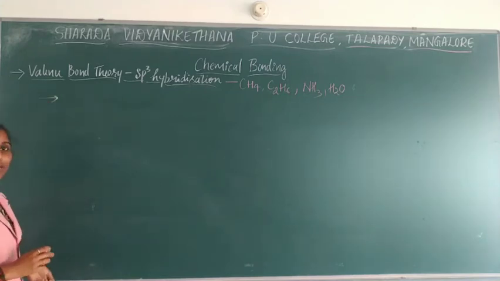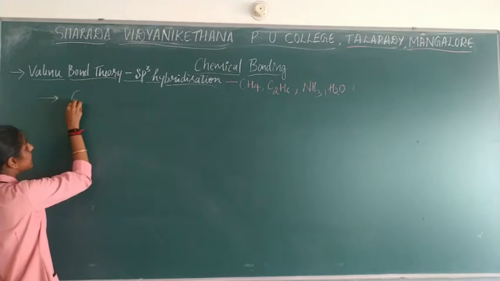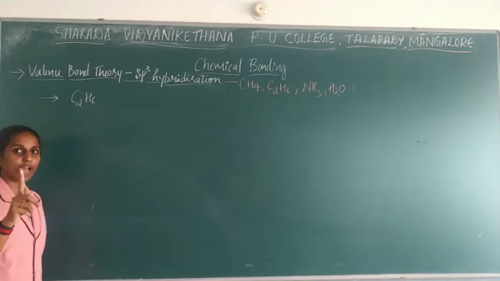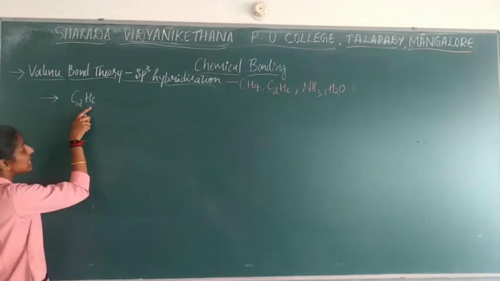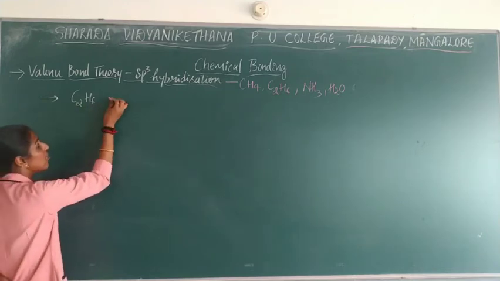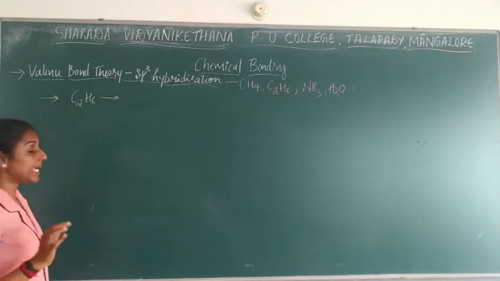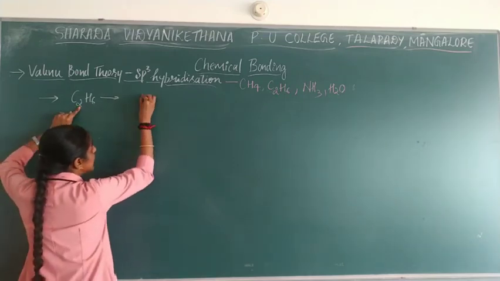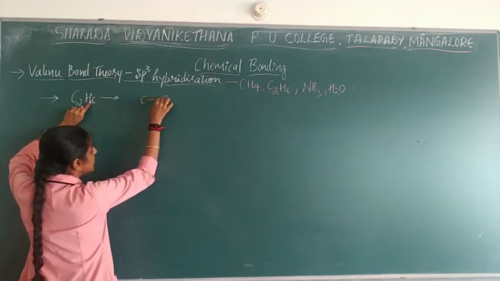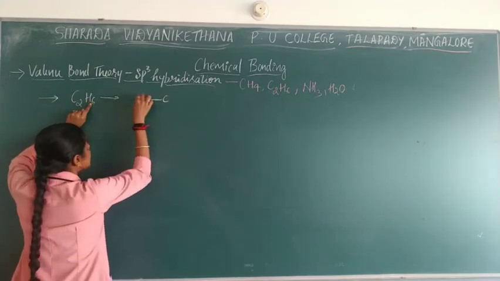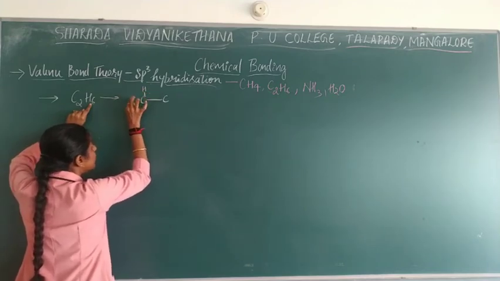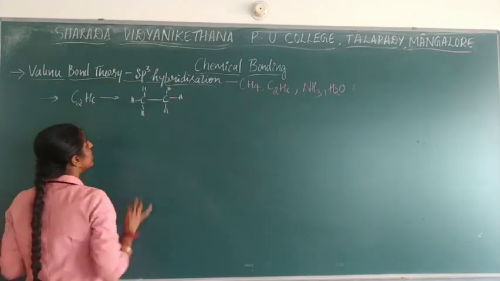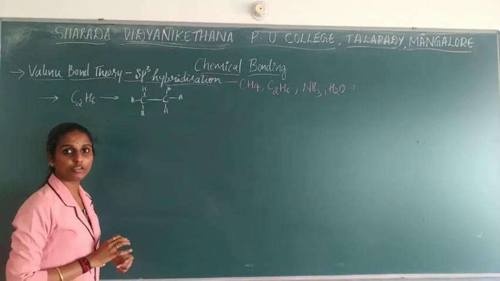As I say, you need to write now in your book. We will take the example of ethane. First you should find the central atom. In this, which is the central atom? Obviously carbon. Almost all students know how to write the structure of ethane, the general bonding structure you studied in 10th standard. C2H6: a single bond in the middle between the carbons, then six hydrogens, 1, 2, 3, 4, 5, 6. This is the structure of the ethane molecule.